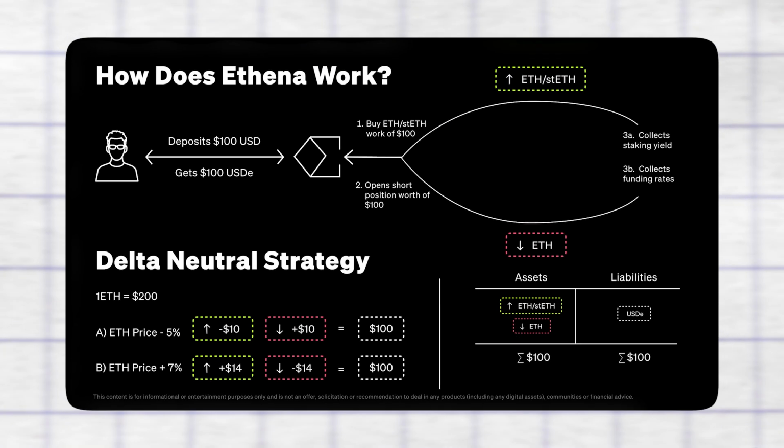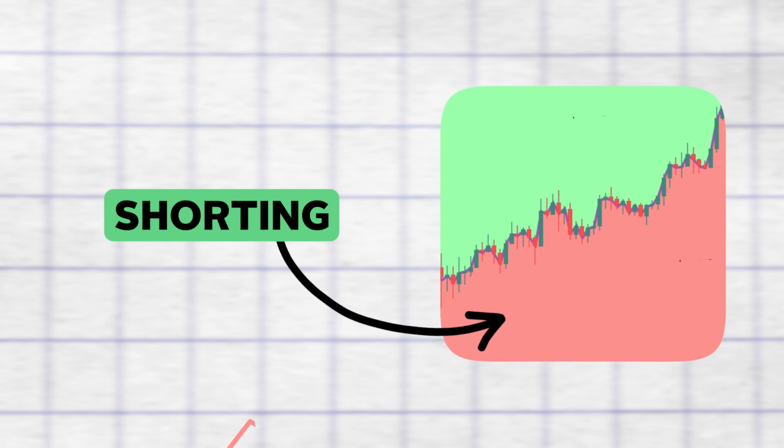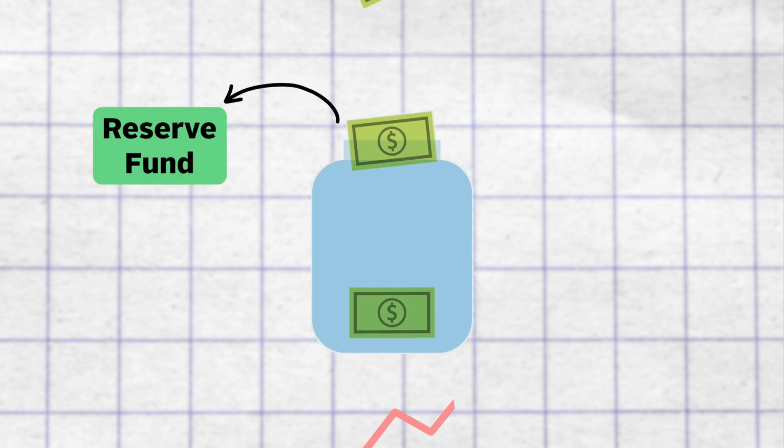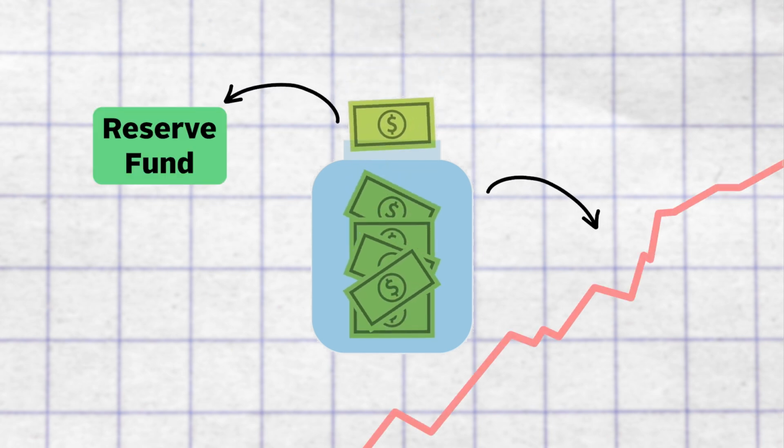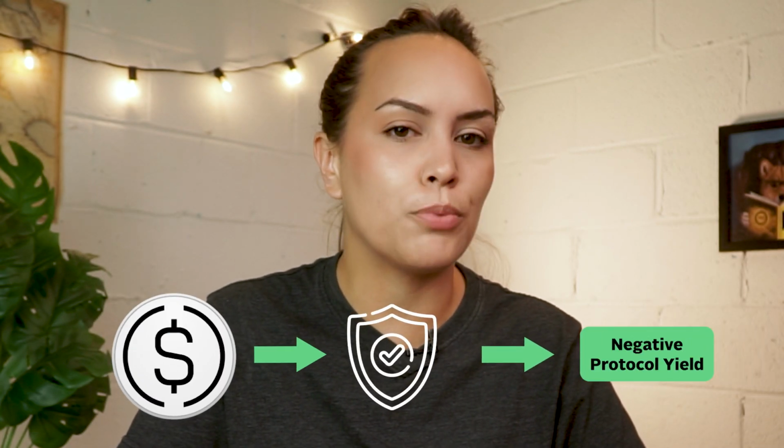However, the data thus far does not take into account Ethena's open short interest on the futures market. Due to Ethena's pegging and yield accruing mechanics, its large-scale shorting in itself could cause more days with negative funding rates. To mitigate this risk, Ethena has a reserve fund to pay for periods of negative funding rate and act as a bidder of last resort for USDe. Supposedly, this protects USDe holders from negative protocol yield.